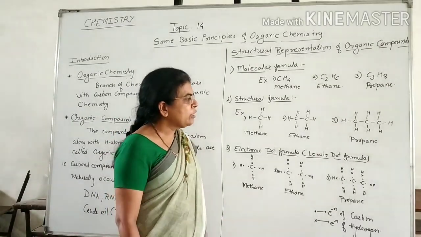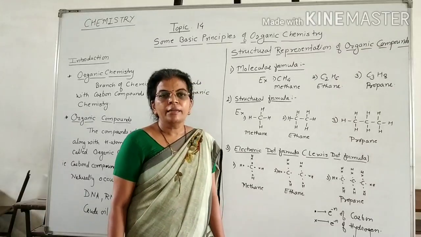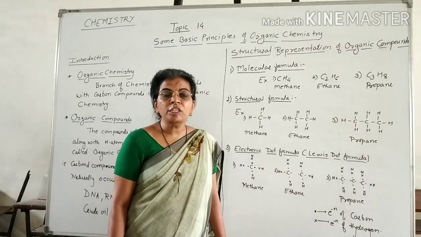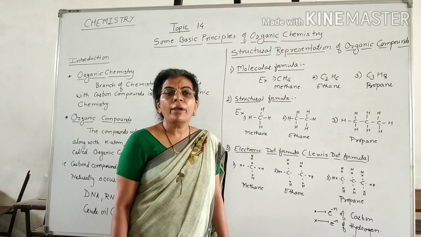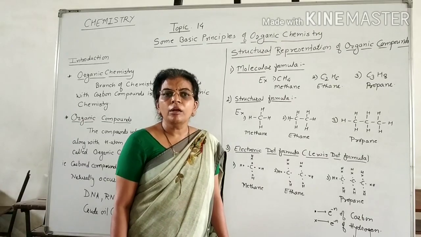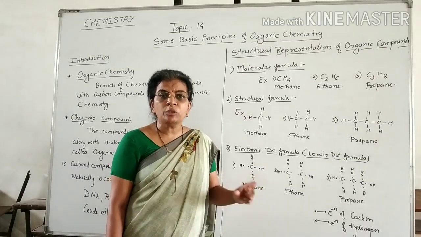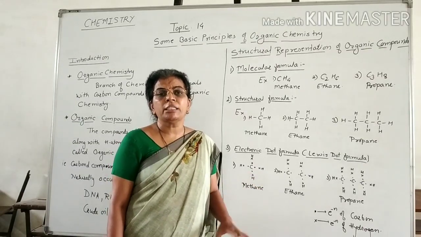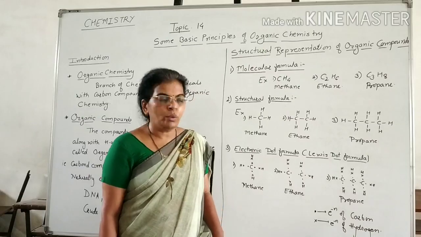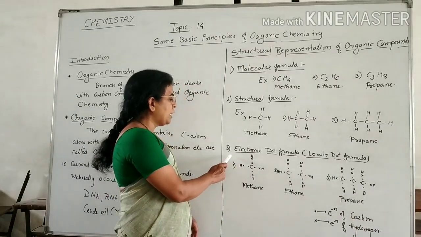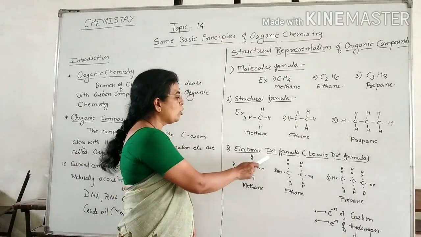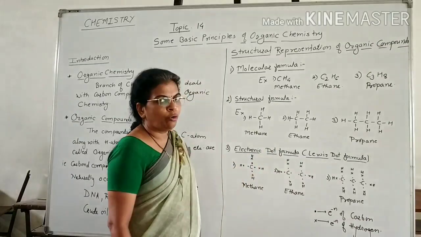Now, from structural formula, we can say that it gives the exact arrangement of atoms of various elements present in the molecule. That is, structural formula gives the exact arrangement of atoms of various elements present in the molecule. Now, next, our third type, electronic dot formula or Lewis dot formula.